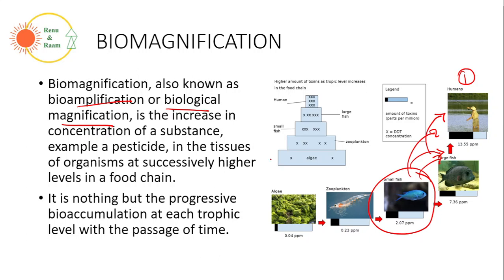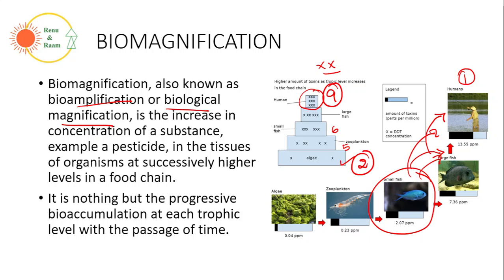Okay, if you see this example, let's take this X. X has the level of toxins. So algae is having just 2 units of toxins. Now algae is eaten by a zooplankton. Zooplankton has 5 toxins. Now it is eaten by a fish. Fish is having 6 toxins. Now the small fish is eaten by a large fish. It is having further 6 to 7 toxins. And when the large fish is eaten by a human, the human being accumulates nearly 9 toxins. So successively from 2, the human beings end up with 9 toxins, or the 9% of toxins we talk about here.